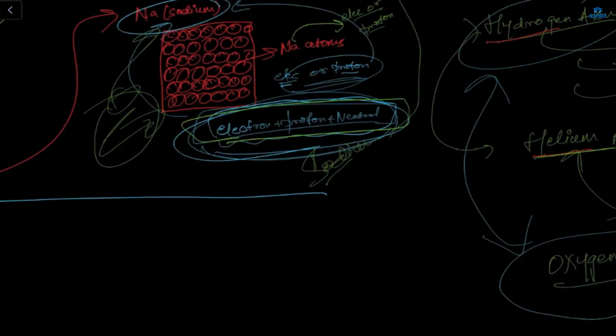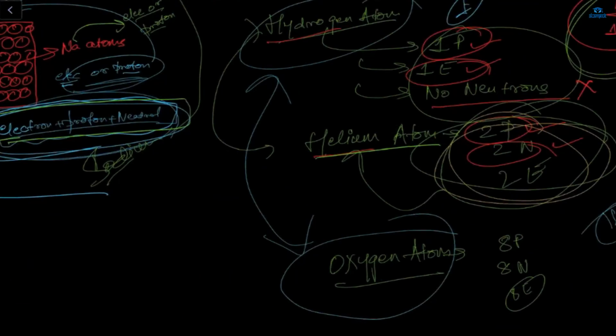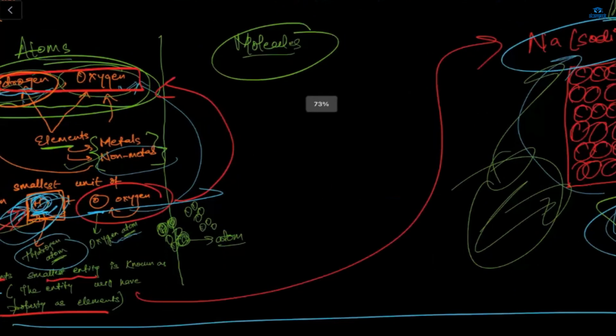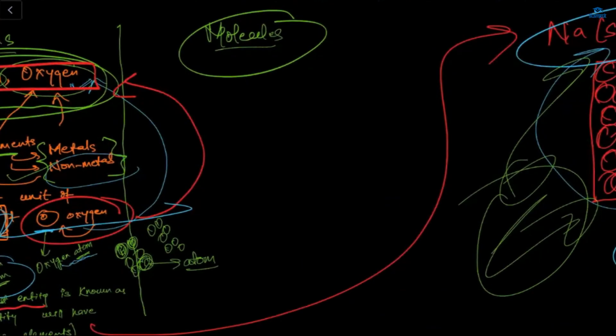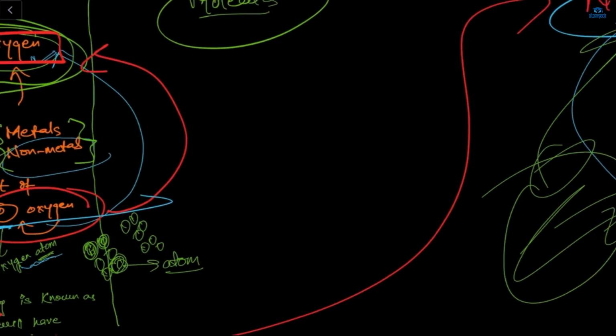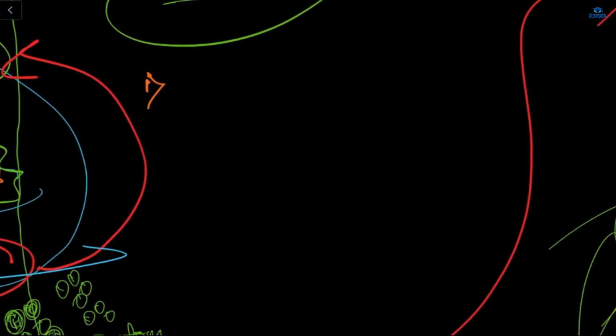Razi, you have to write these three things: the proton, electron, and the neutron. Ma'am, the combination will vary, no? The three combinations, yes. If you write only the protons and neutrons, then you won't be able to find it, right? Yes, ma'am. So let's talk about molecules. What is a molecule? Ma'am, a group of atoms. Yes, a group of atoms where more than one atom is chemically bonded, right? So the smallest entity of a compound is known as a molecule.